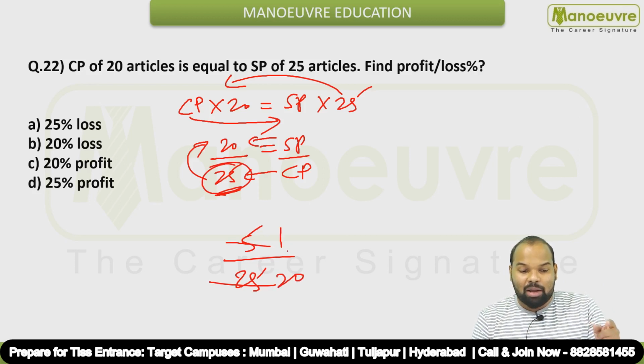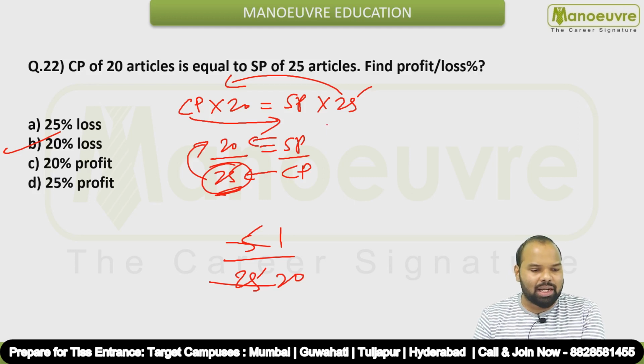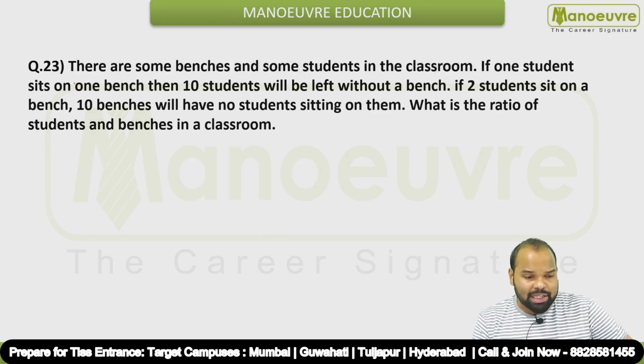What is 5 by 25? It is going to be what? 1 by 5. And what is 1 by 5, guys? 1 by 5 is nothing but 20%, and it is a loss. So option B is your final answer. Let's see question number 23 now.